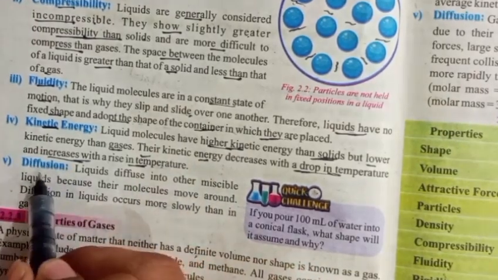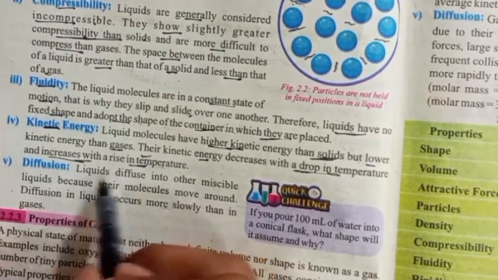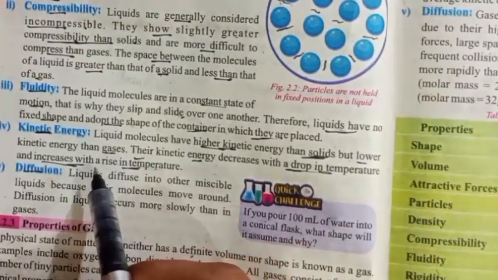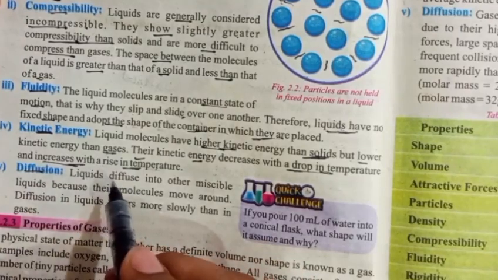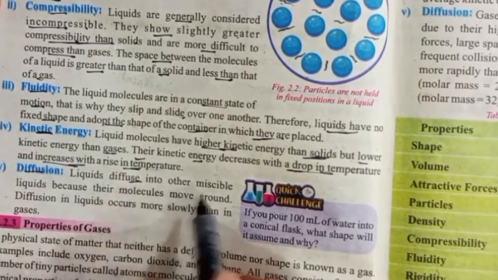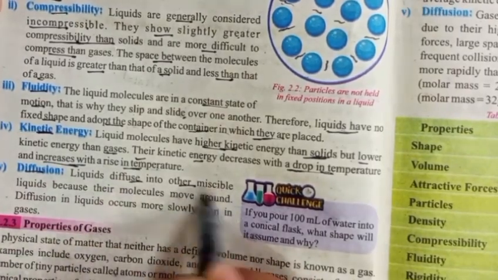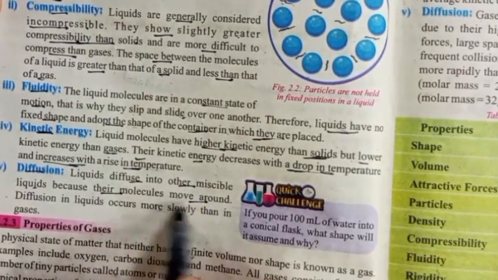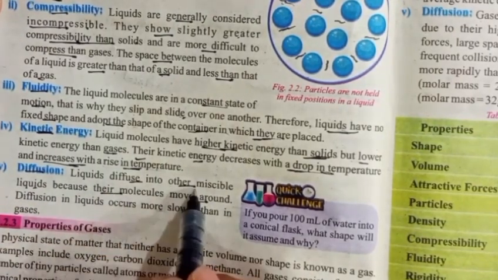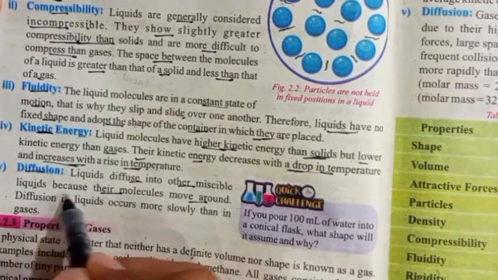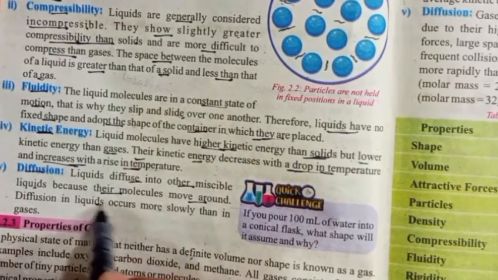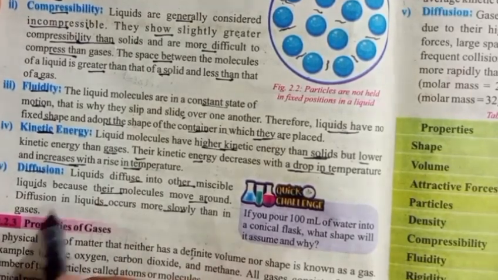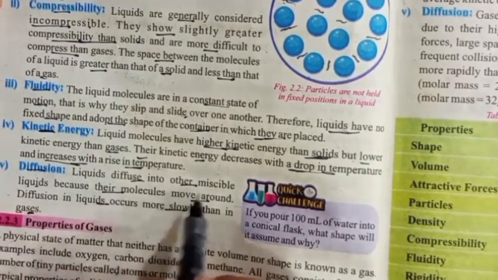If I talk about diffusion, as I told you, diffusion is the movement of molecules from higher concentration to lower concentration. So liquids diffuse into other miscible liquids because their molecules move around. As their molecules move around, they can be mixed with each other. They are mixable. Diffusion in liquids occurs more slowly than in gases. Diffusion occurs more in gases than liquids.